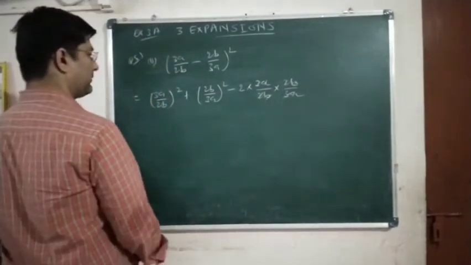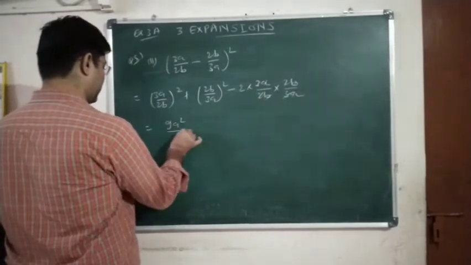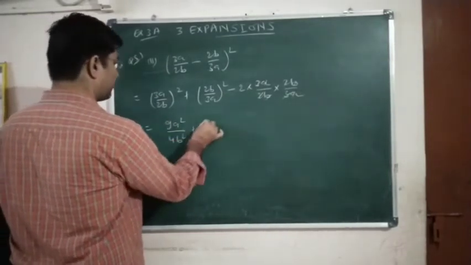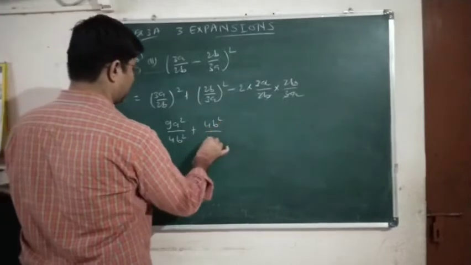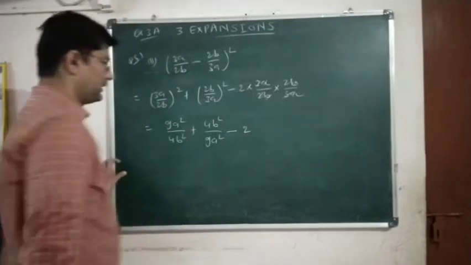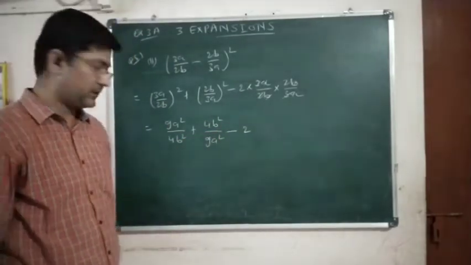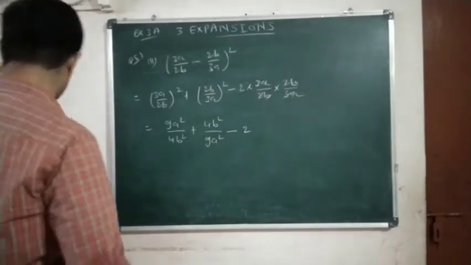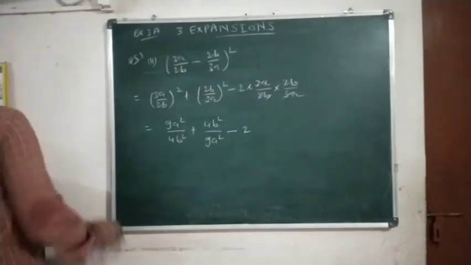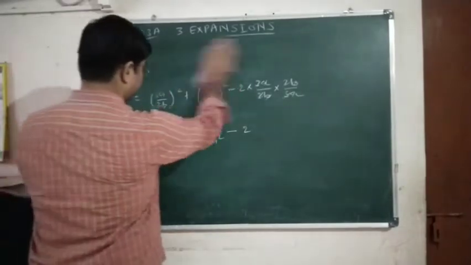Okay, so we are left with 9a square upon 4b square plus 4b square upon 9a square minus 2. Yes or no? The middle term will be minus 2 only. Clear? Now let us solve the next question, that is question number 6. The third one of question number 5 you will try yourself.